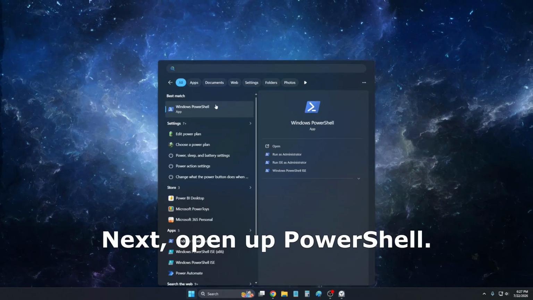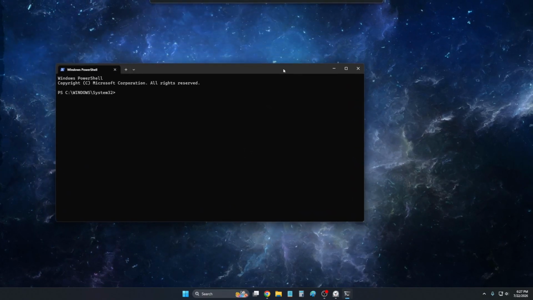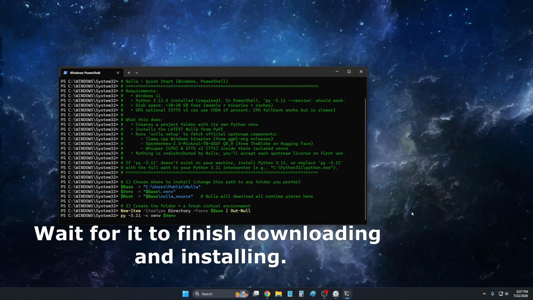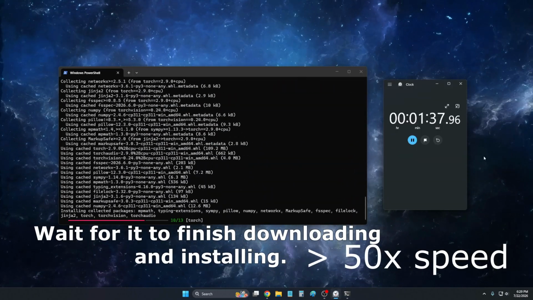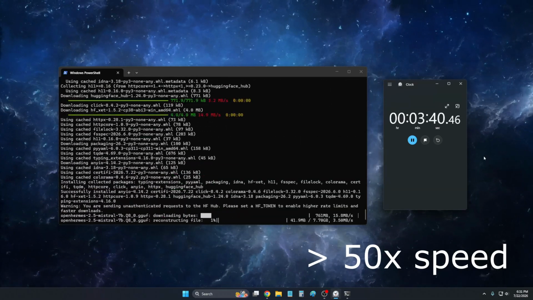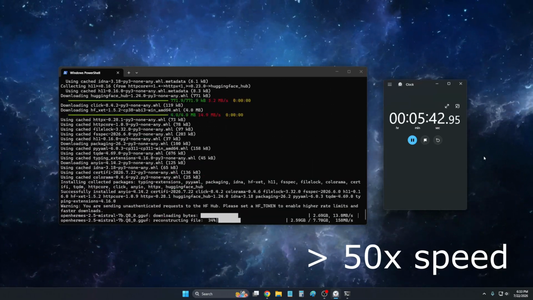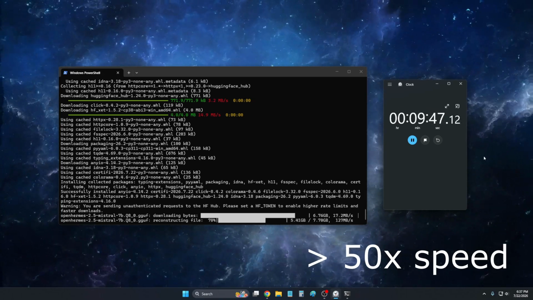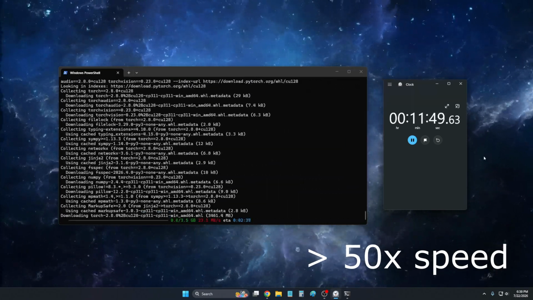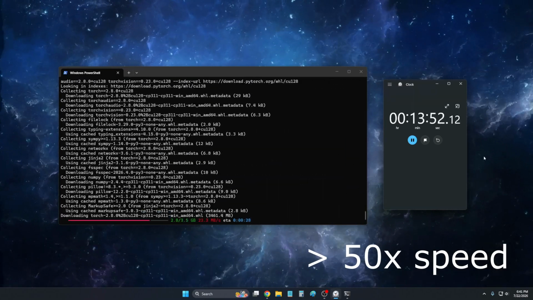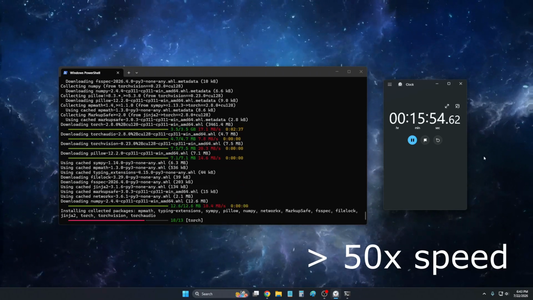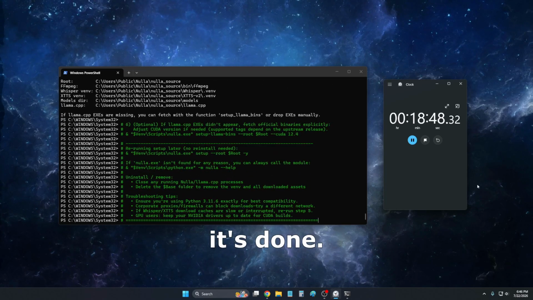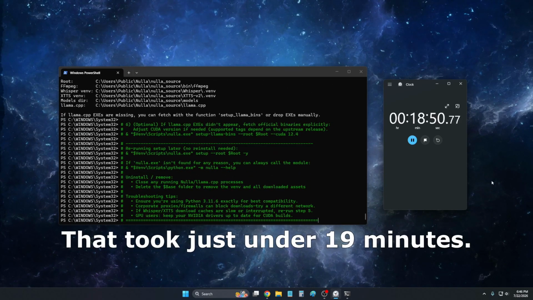Next, open up PowerShell. Right-click the terminal to paste it in. Wait for it to finish downloading and installing. And it's done. That took just under 19 minutes.